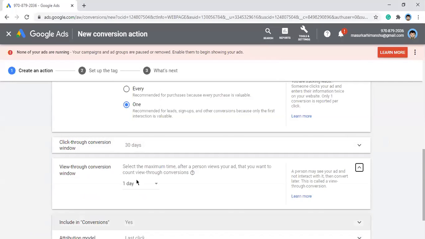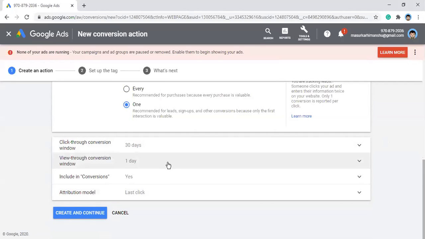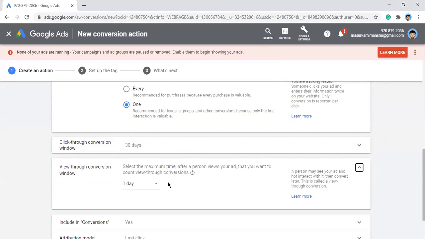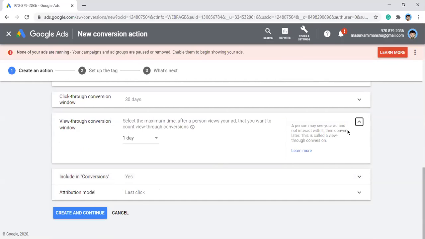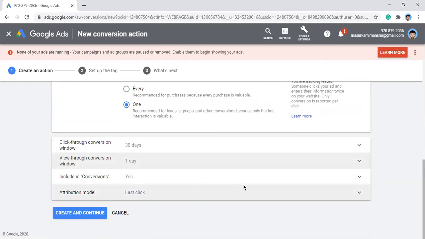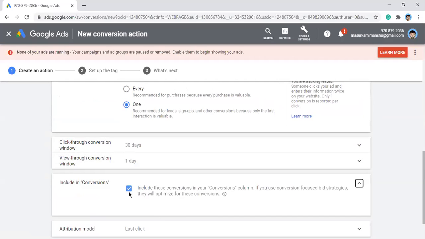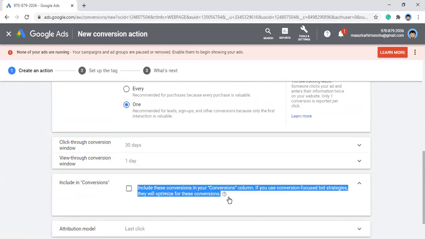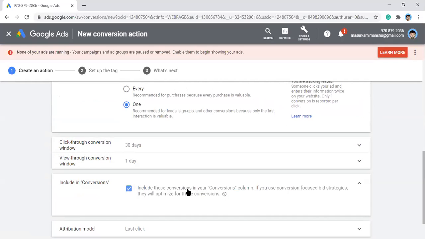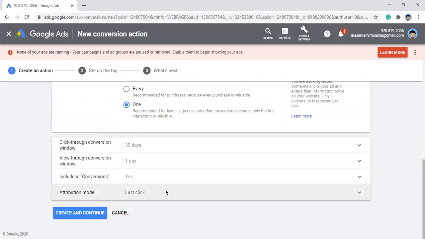Then there is the view-through conversion window, which is usually 1 day. That means someone who has seen an ad of yours and didn't click on it, but came later on and purchased within 24 hours, will give you a view-through conversion for that ad. This shouldn't be changed again. Then there is include in conversions column. You have just checked it, that means it would give you the data in the conversion columns. You should keep it checked only. Then this is the attribution model.